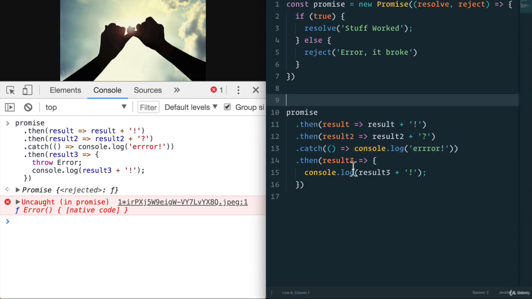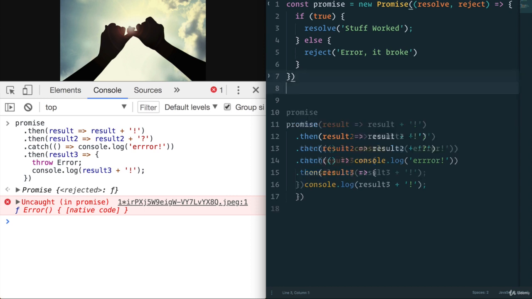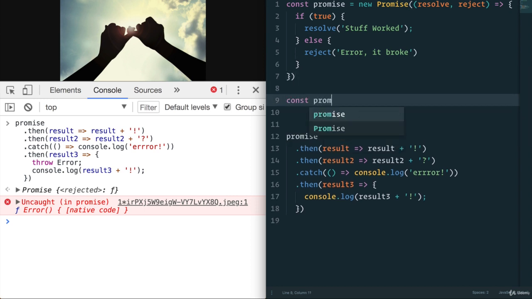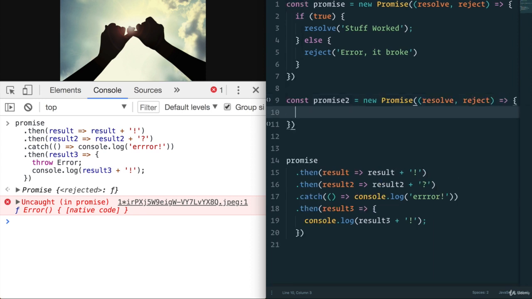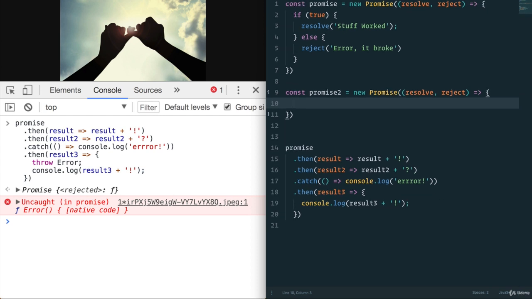Now, let's show you something else that promises can do that makes them really, really powerful. Let's say that within here, we had another promise, a const promise 2, and this promise, again, has a resolve, reject, now we can make this a little bit smaller, and this resolve reject is going to have a setTimeout. So setTimeout is a web API.